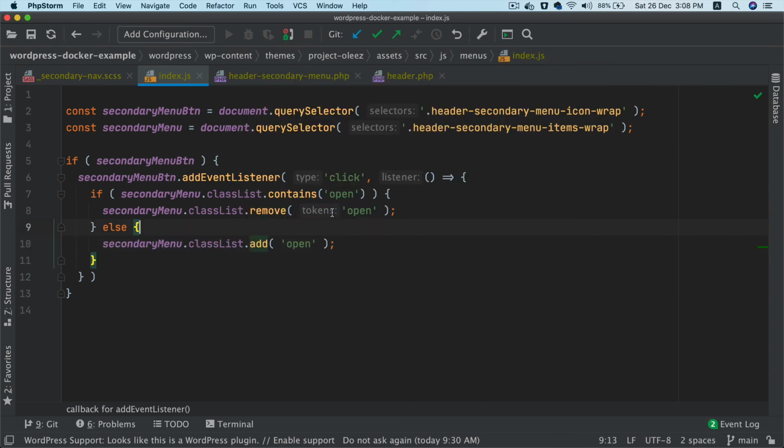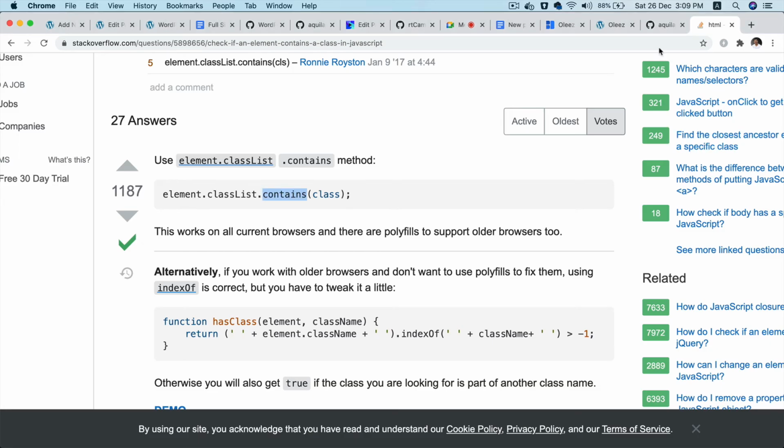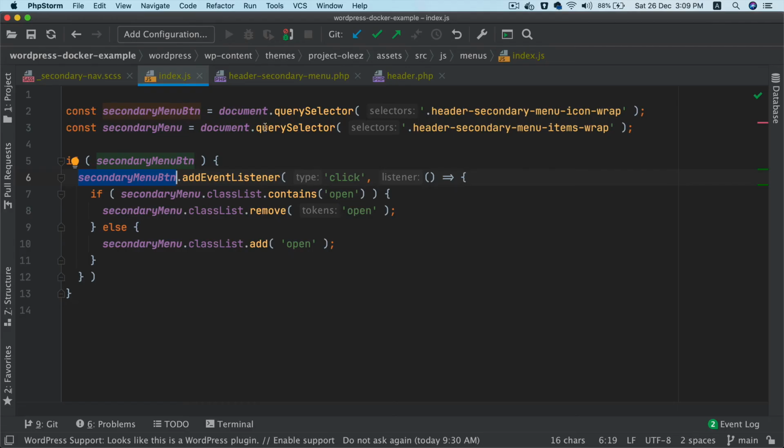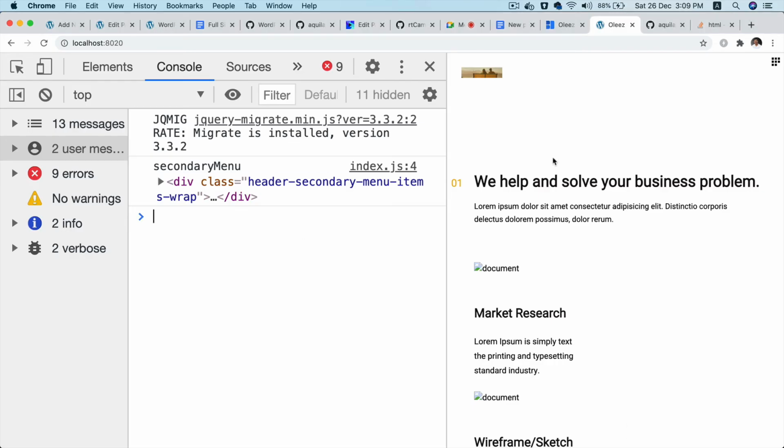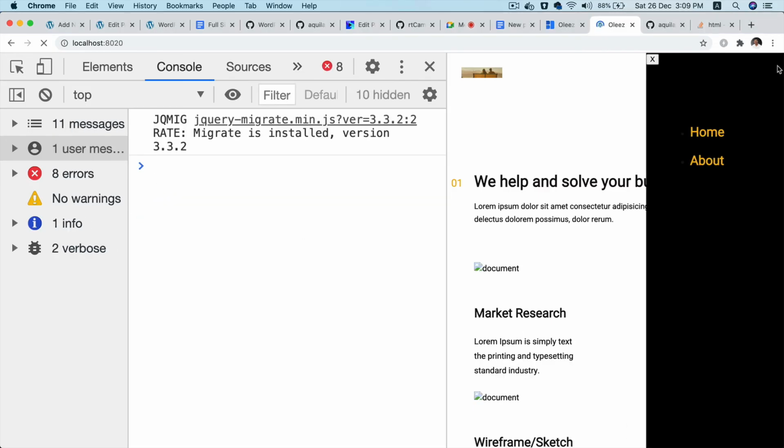add. Which means all I'm doing over here, when this button is clicked, I'm calling a function, which is this function, and I'm saying that if that element contains a class open, then remove it. If it doesn't, then add it. So it's kind of a toggle. Okay, so now if I go back and check, you can see it's working.